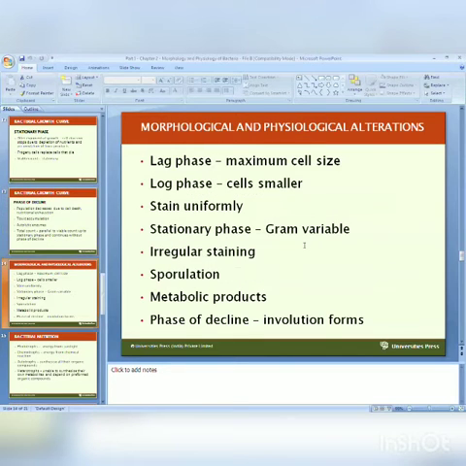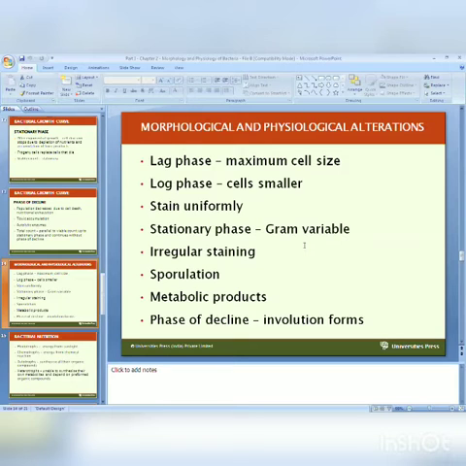So, morphological and physiological alteration. This one is again important. Lag phase: what we studied, maximum cell size. Log phase: cells smaller, stain uniformly. The next is stationary phase: gram variable, meaning gram positive may appear like gram negative, or gram negative like gram positive.